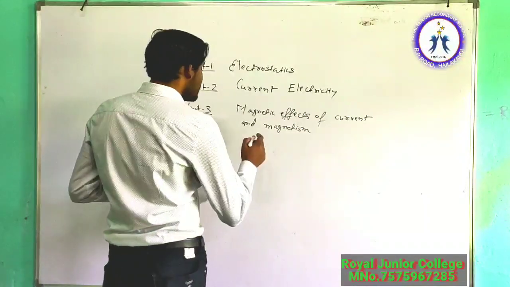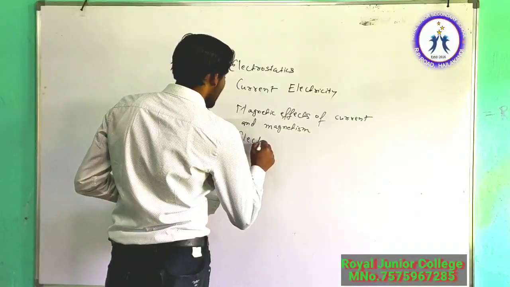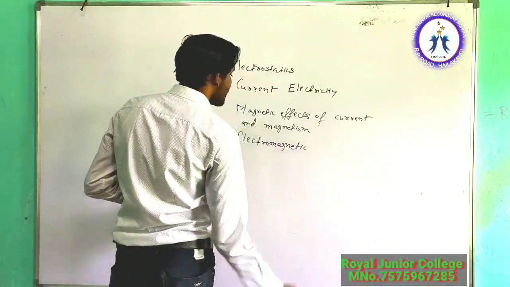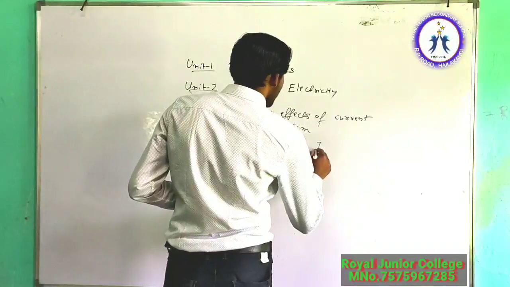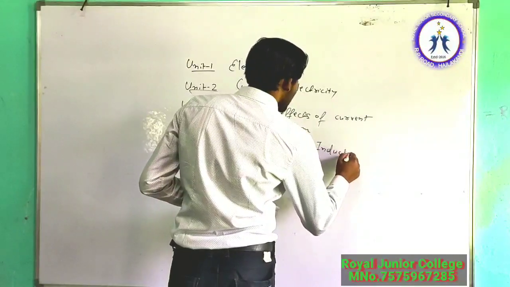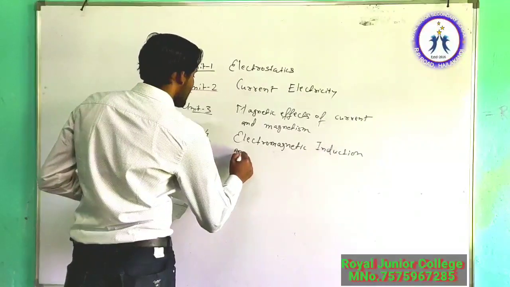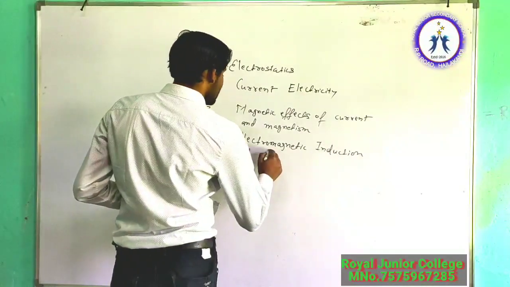Unit 4 is electromagnetic induction and alternating currents.